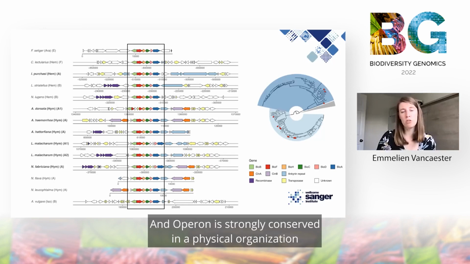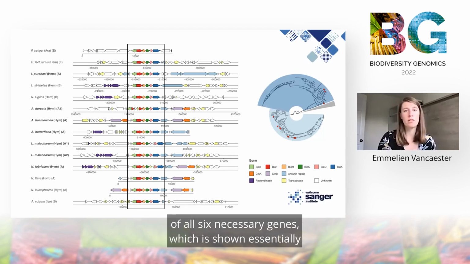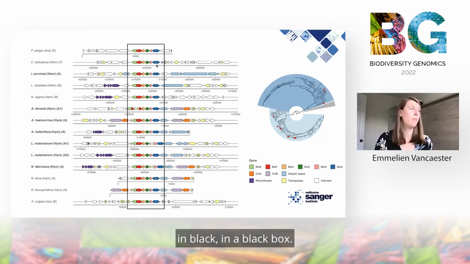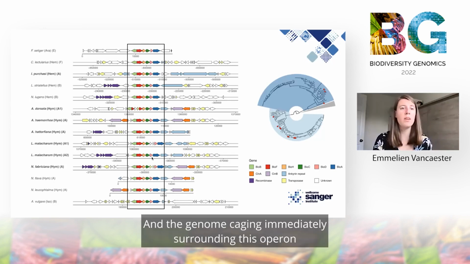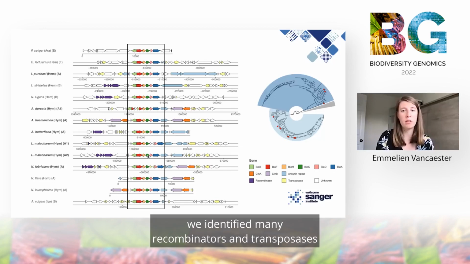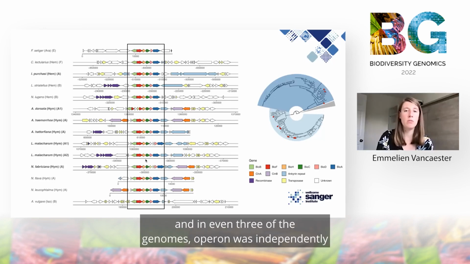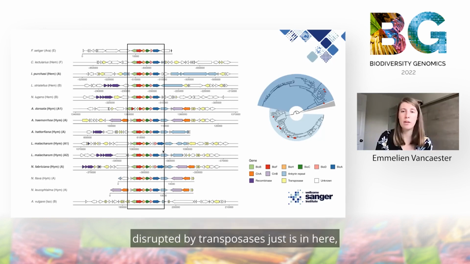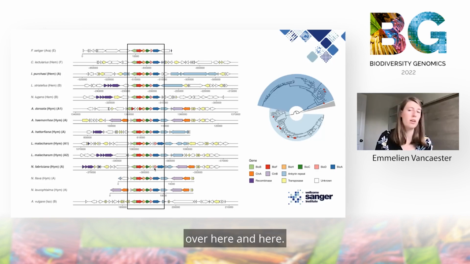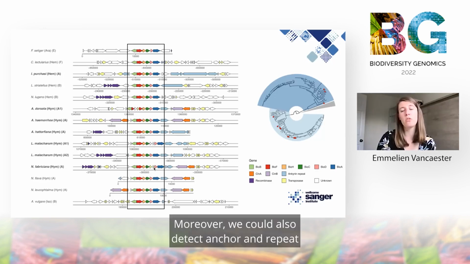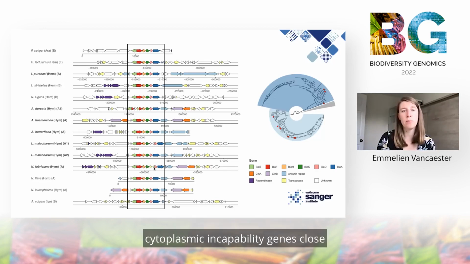The operon is strongly conserved in its physical organization of all 6 necessary genes, which is shown centrally in black, in a black box. In the genomic region immediately surrounding this operon, we identified many recombinases and transposases. And in even 3 of the genomes, the operon was independently disrupted by transposases, as you can see here, here, and here. Moreover, we could also detect ankyrin repeat containing genes and a toxin-antitoxin pair of cytoplasmic incompatibility genes close next to this biotin locus.